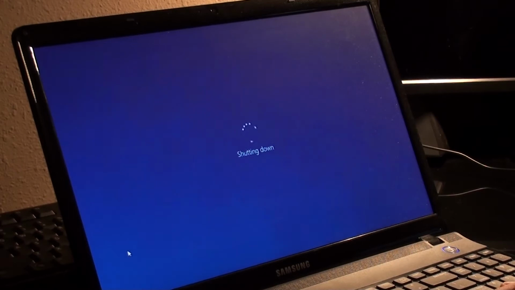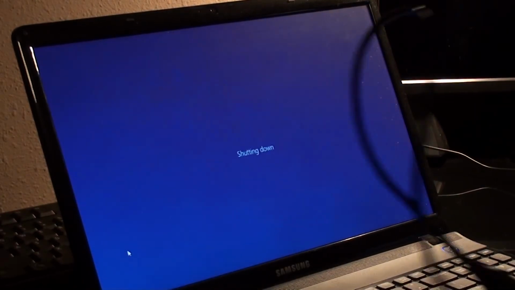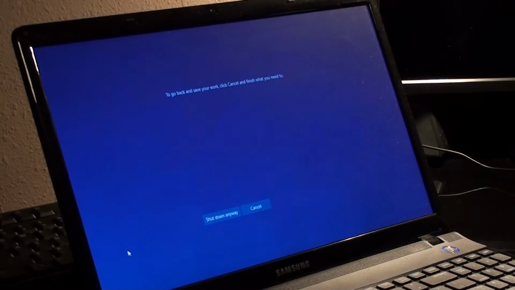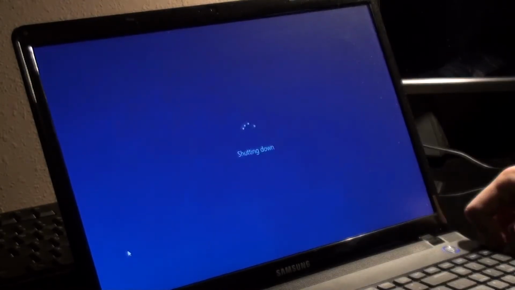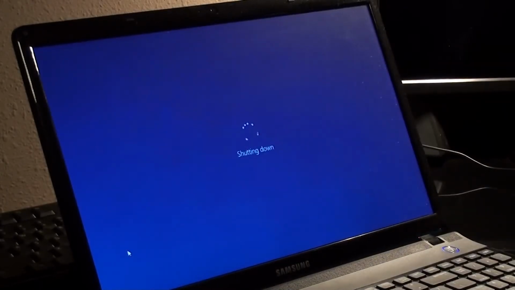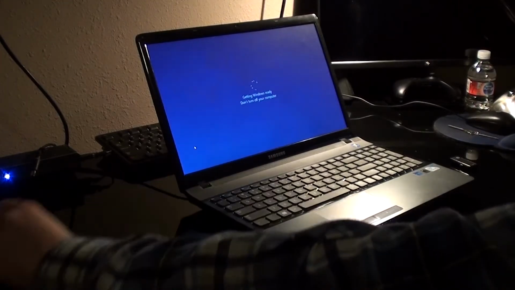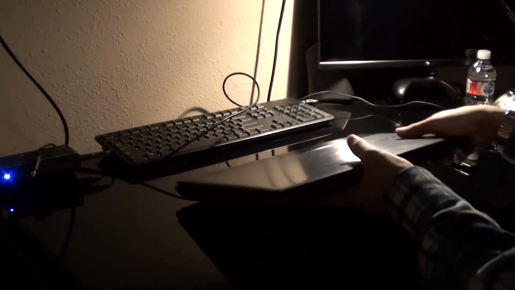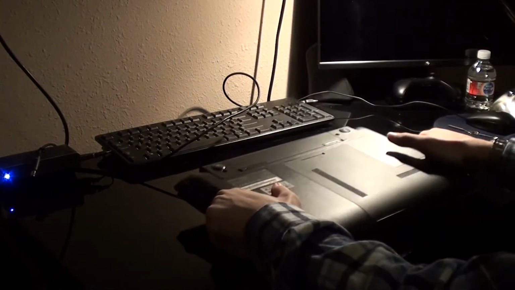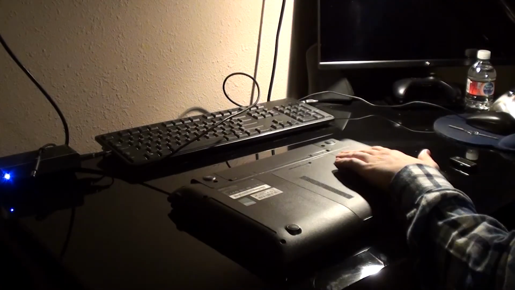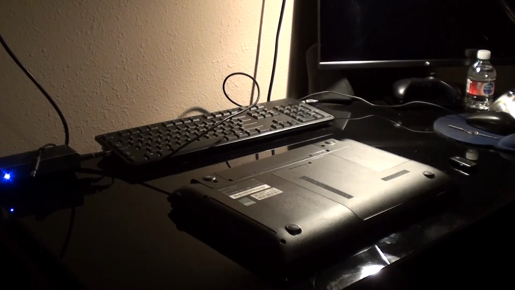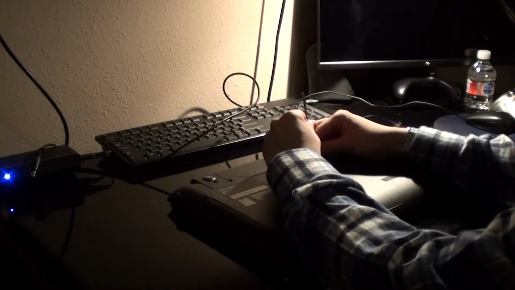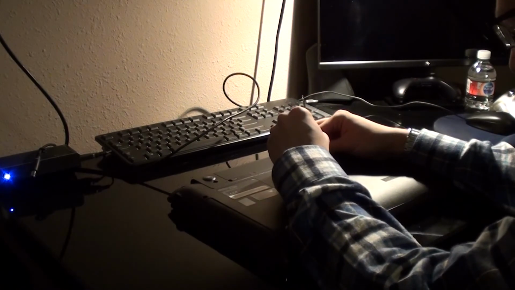We're going to unplug our backup drive, and we're going to make sure all other USB devices are unplugged so they don't interfere with our Windows 10 USB. I'm going to unplug the machine, and I'm going to flip it around to the back here. This machine originally came with a hard drive, which is why it's so slow. So we're just going to go ahead and get into the back of the computer here.